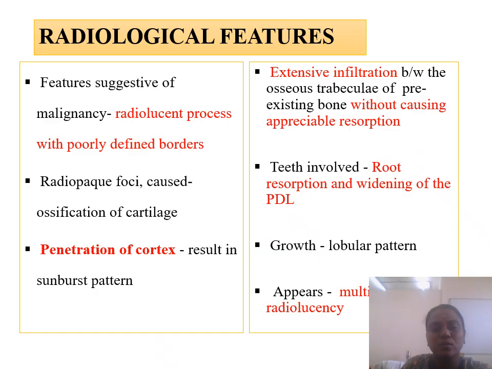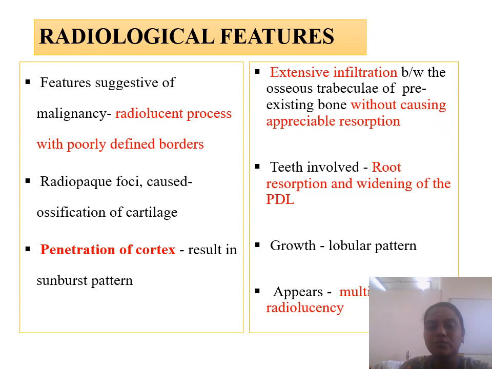Radiographic features of chondrosarcoma: it produces a radiolucent process with poorly defined borders. At times, there can be radio-opaque foci, which can be caused by ossification of the cartilage. The tumor might penetrate the cortex, which produces a sunburst pattern.